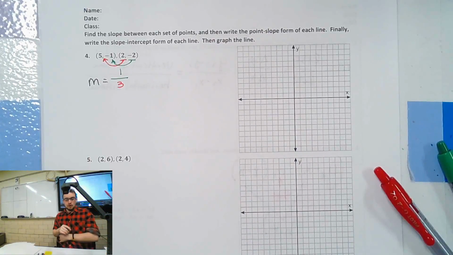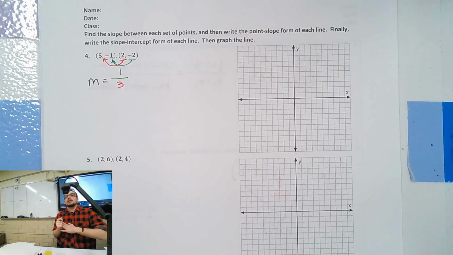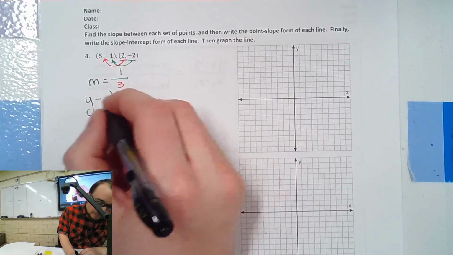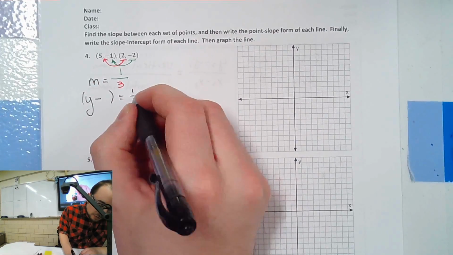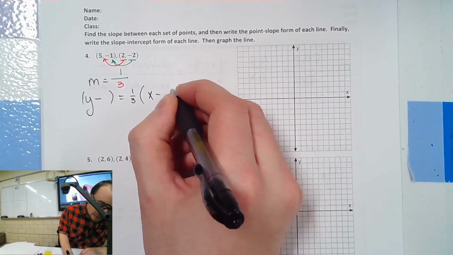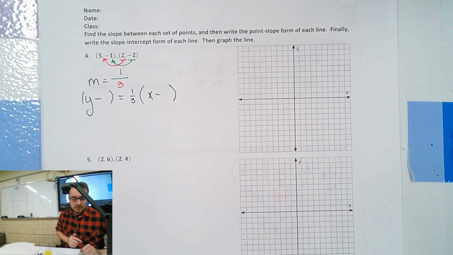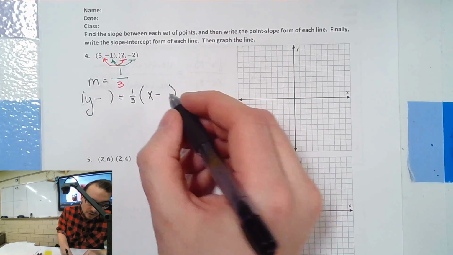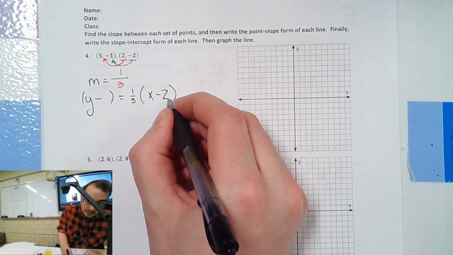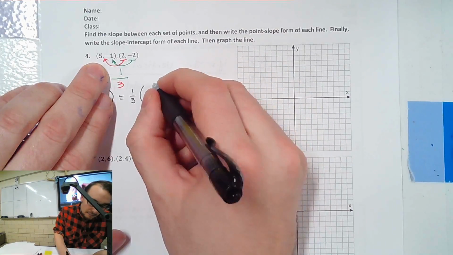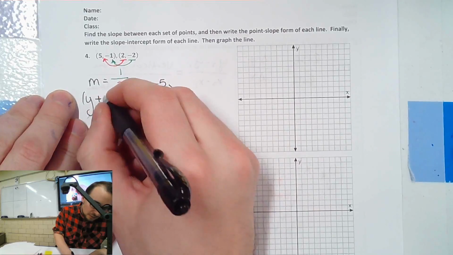And then write the point slope form for each line. Point slope form is the one with the point and the slope in it. So we're going to plug one of our points in, and it's going to look like this. Y minus h equals the slope, which we said was 1/3, x minus k. Which coordinate do you want to plug in? The first one or the second one? Second. Actually, let's do it differently. I think you guys will be confused. Let's do the first one.